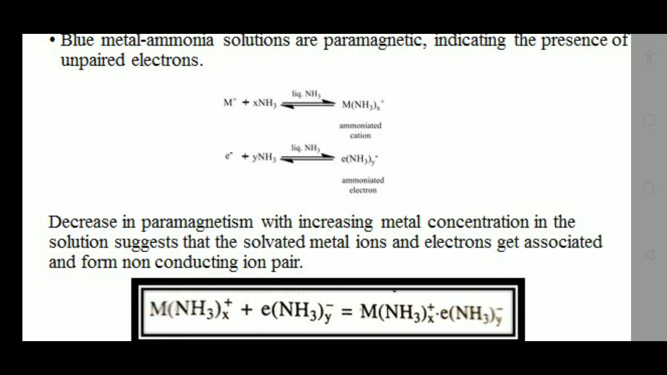Clear? The liquid ammonia will surround this M plus ion. That's why it is known as ammoniated cation, because the metal M plus ion is surrounded by the solvent ammonia. And the electron that is released by the formation of M plus is also surrounded by liquid ammonia. When the electron is surrounded by liquid ammonia, that is known as ammoniated electron.